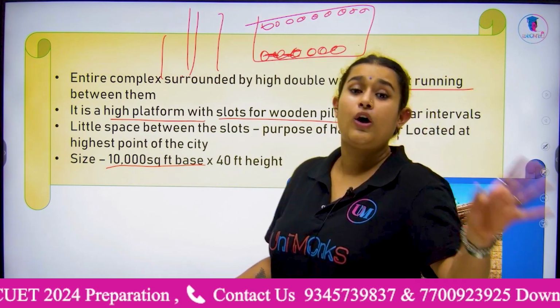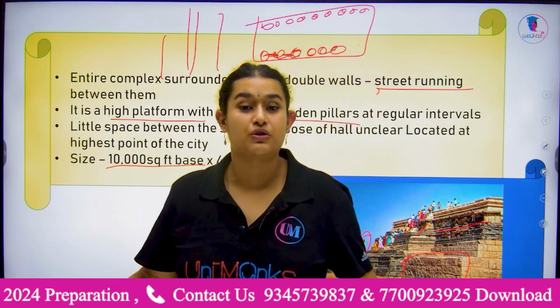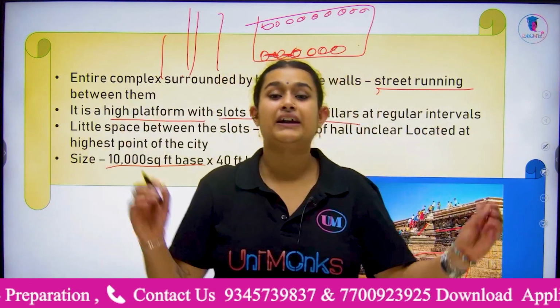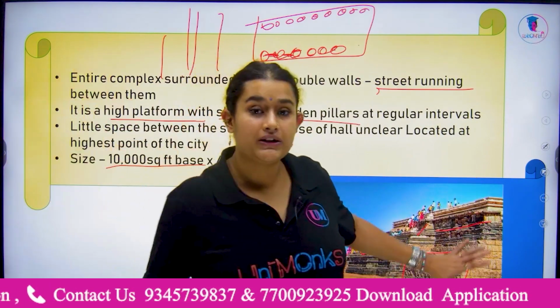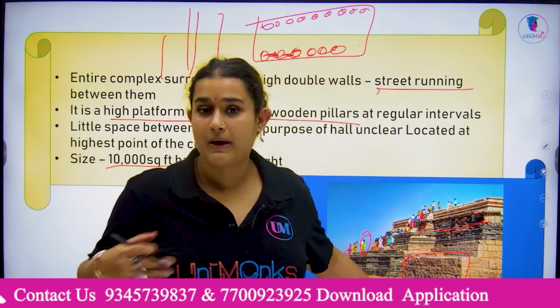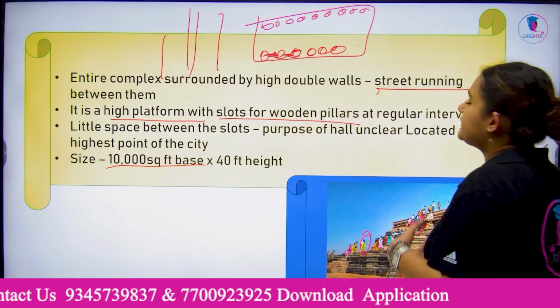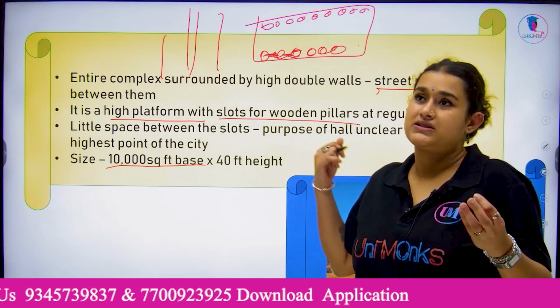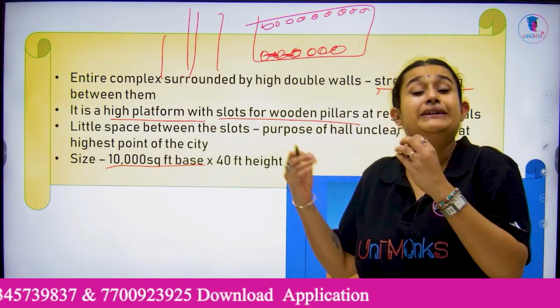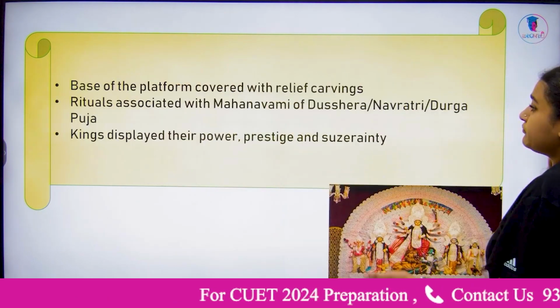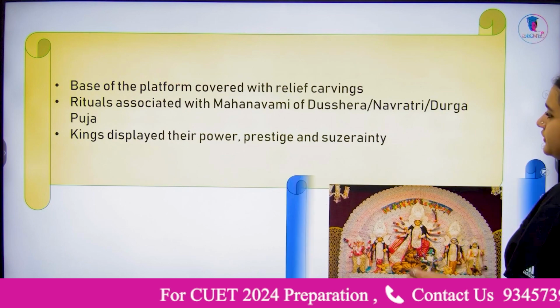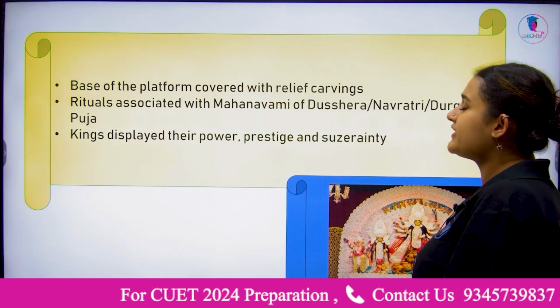There are little horses with men riding them, and elephants and so on. Multiple relief carvings are made on the walls of the Mahanavami Dibba, depicting scenes. Some say it's depicting a scene from the Ramayana, but who knows. The base of the platform is covered with relief carvings.